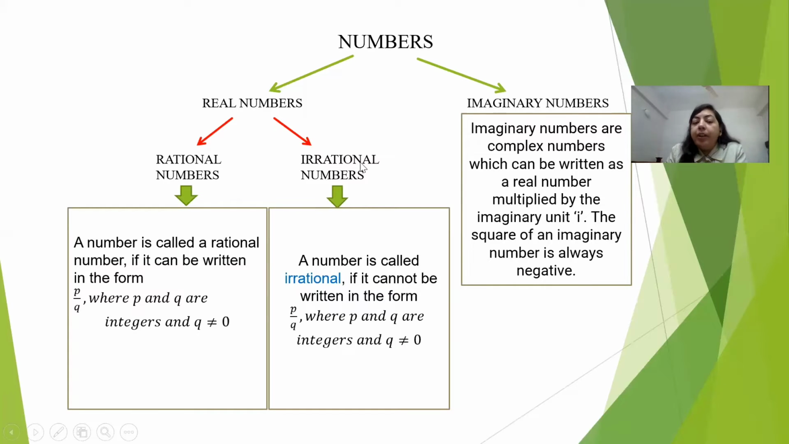And moving to irrational numbers. Irrational numbers are the numbers which cannot be put in the form of p upon q. Condition is same, that p and q are integers and q is not equal to 0. That means you can't put irrational numbers in the form of a fraction. Now let's learn about the examples of rational and irrational numbers.